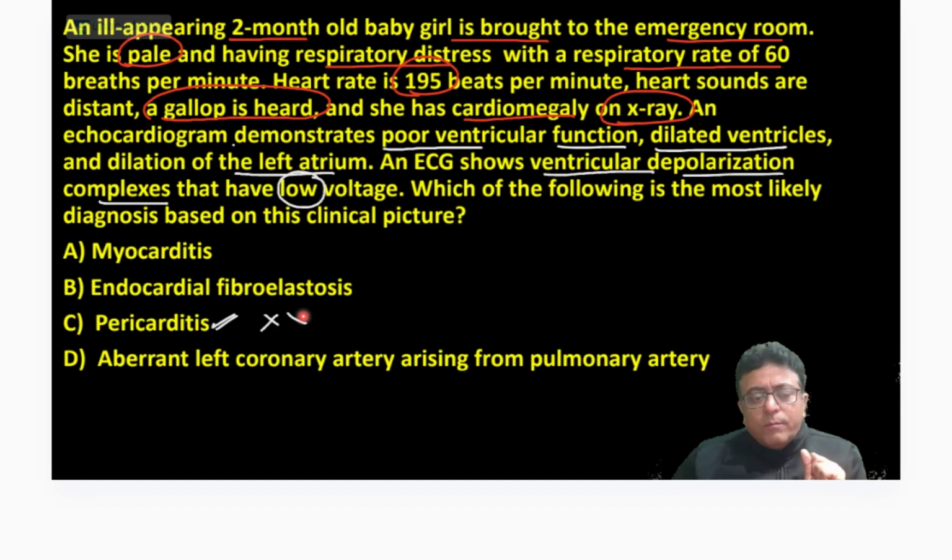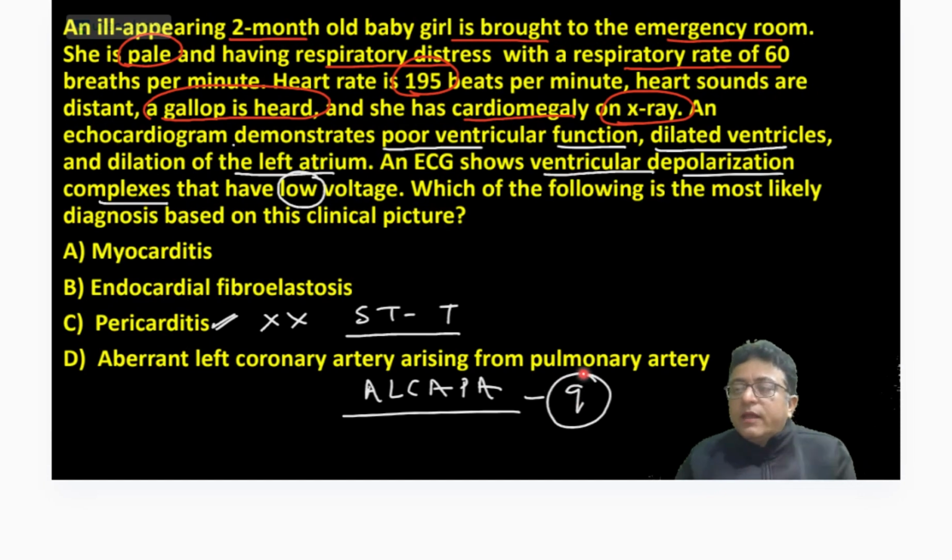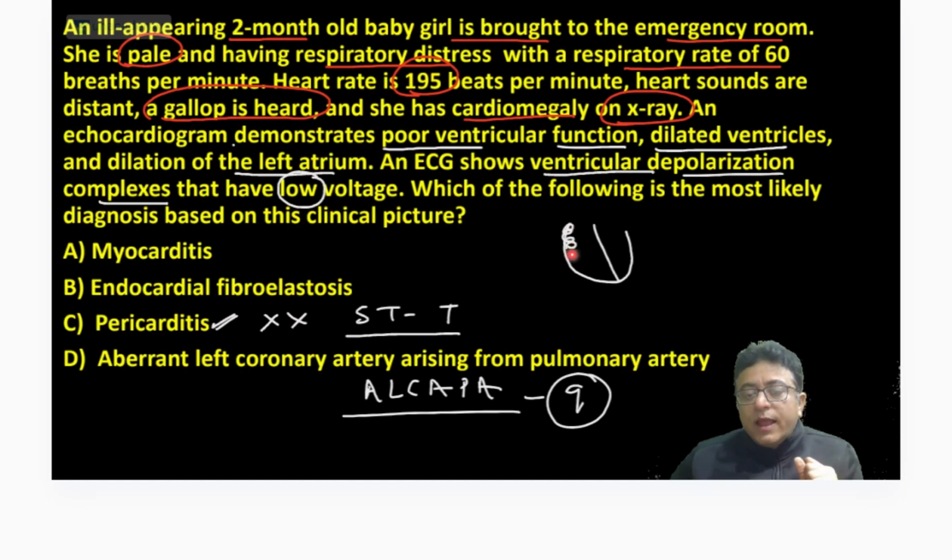Pericarditis, no. Pericarditis classically has ST-T changes, which are not given in this picture. So it can't be pericarditis. Aberrant left coronary artery from the pulmonary artery, ALCAPA, which has a deep Q wave in the ECG, classical, not given. Endocardial fibroelastosis, in which the ventricular lining is more glistening, echogenic, white on echo.